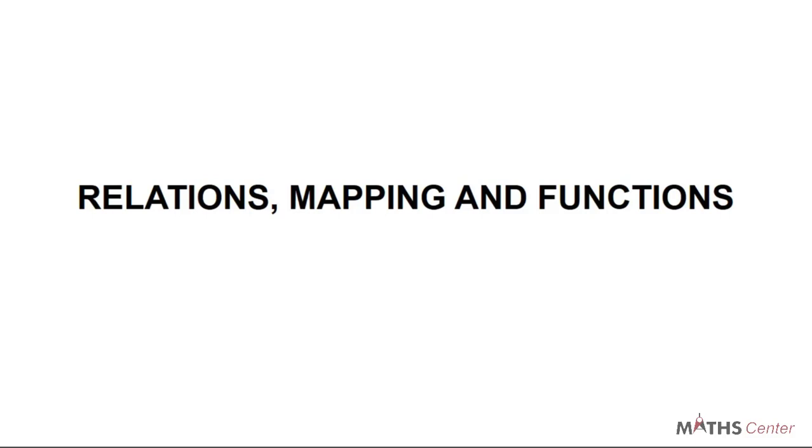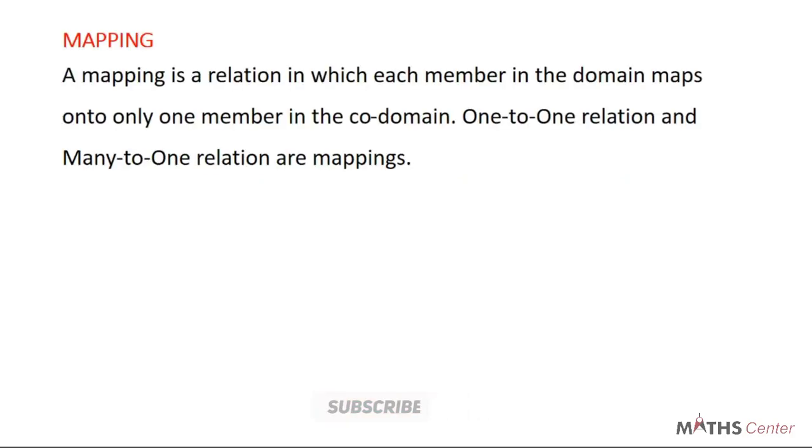We are on the topic relations, mapping, and functions. In the previous video, we looked at relations. In this video, we are going to look at mapping. So what is a mapping? A mapping is a relation in which each member in the domain maps onto only one member in the codomain. Based on this definition, we can say that one-to-one relations and many-to-one relations are mappings.